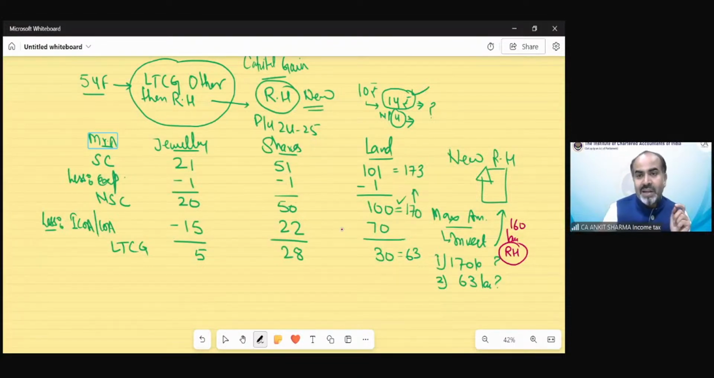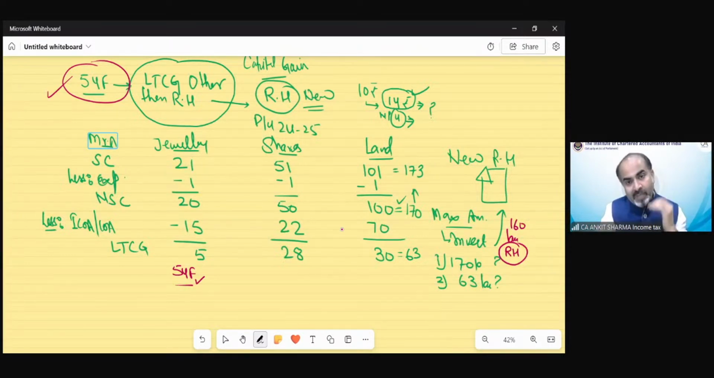Now the problem is this: these transactions fulfill the section 54F concept, that is, investment other than a residential house, and the investment has been made in a residential house. So the jewelry capital gain will say that I want to claim the section 54F benefit, and yes, the jewelry fulfills these conditions. Shares also demand the same, that my consideration has also been used, 160 lakh, for the purchase of a residential house, so I also want section 54F exemption, of course, correct. And so on also in case of land. So all these three are eligible to claim the exemption of section 54F.